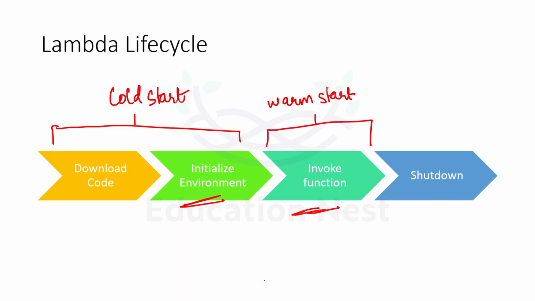And lastly, it will shut the Lambda down, so it will remove the environment totally. After shutting down of the Lambda, if a new request comes, it again has to start from the cold start. So it will download the code again, create the environment, then come to the warm start. So this is our Lambda lifecycle that is followed when the Lambda function is being invoked by any event.